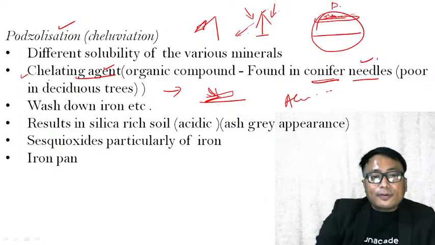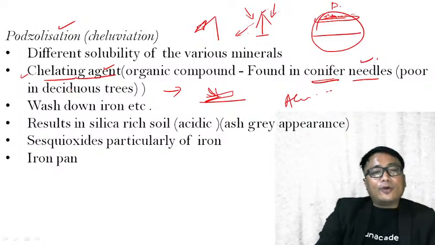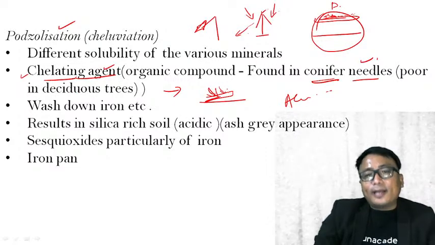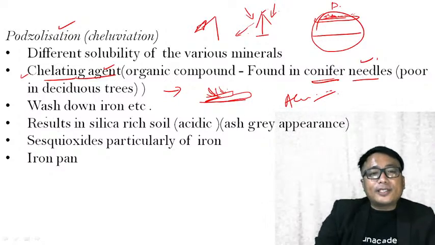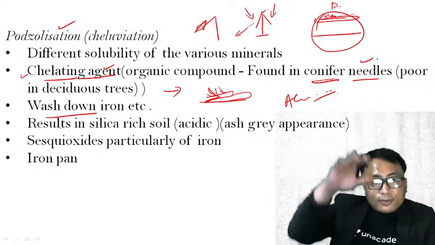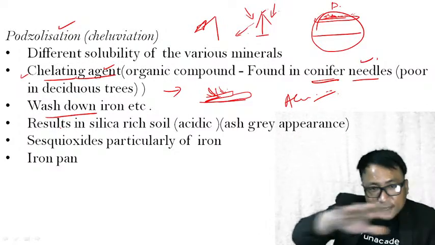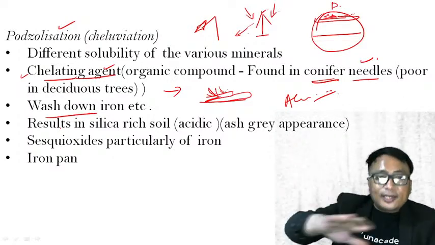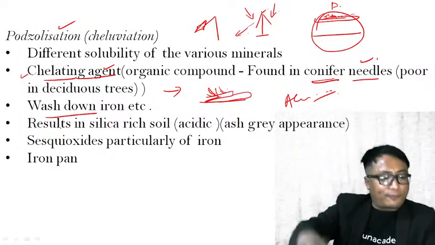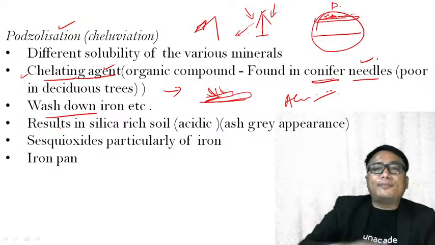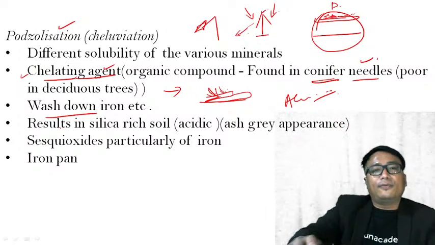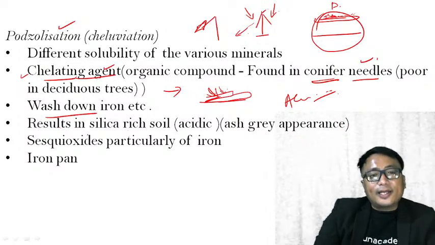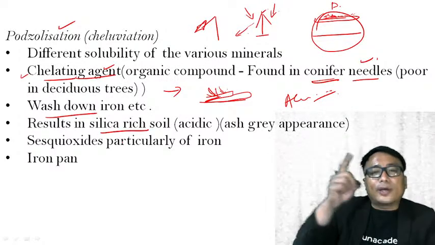Therefore, this particular chelating agent, which is given out by the bacteria while acting on the coniferous needles in the process of decomposition, is very acidic in nature, and it washes down everything. It washes down even the iron which is there in the soil, because the soil will have different minerals. So the iron content in the soil, everything is removed because it has been leached below because of this chelating agent, which is very acidic in nature. Finally, resulting in a silica rich soil.